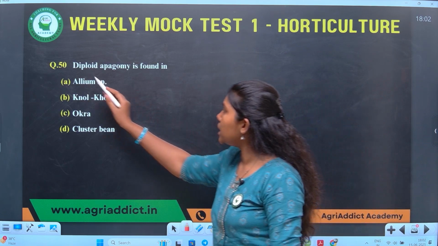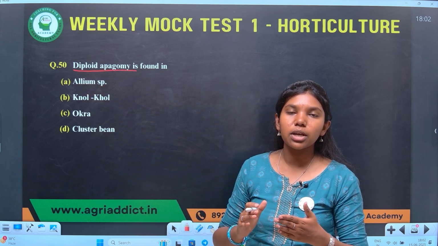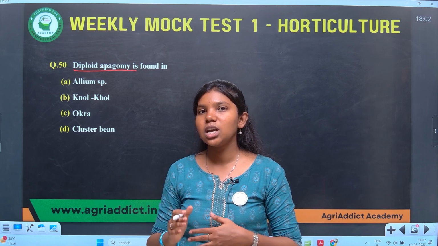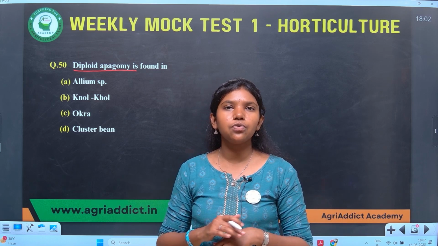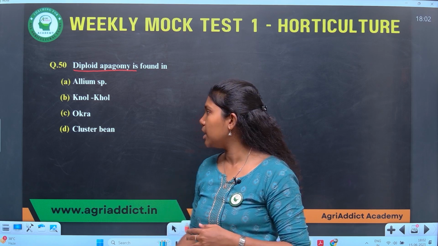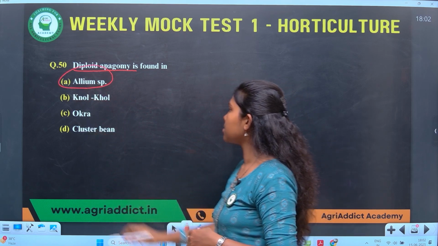Diploid apogamy is found in. First of all, what is diploid apogamy? Diploid apogamy is a condition in which a diploid egg cell develops into seed without fertilization. That is known as diploid apogamy. Diploid apogamy is commonly found in allium species.